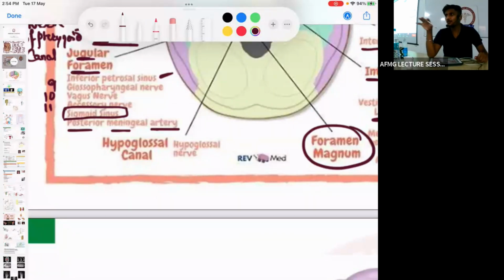And this sigmoid sinus will terminate into the internal jugular vein. The junction of the sigmoid sinus and internal jugular vein is called the jugular bulb. A tumor of the jugular bulb is known as glomus jugulare. Rising sun sign, bleeding mass.